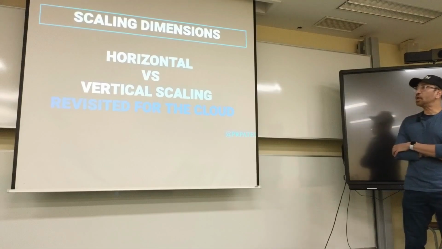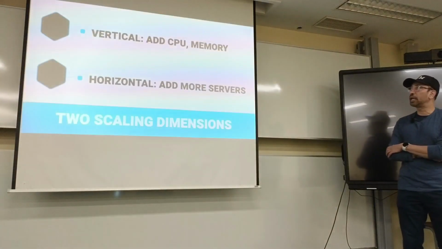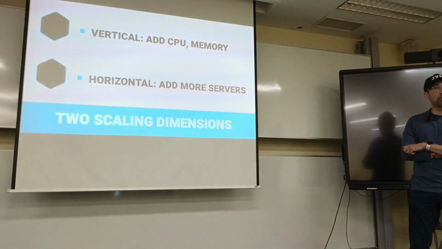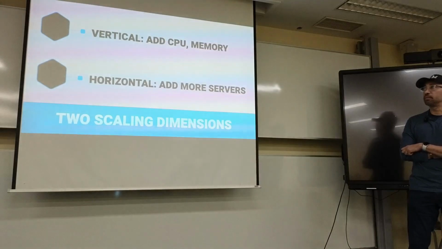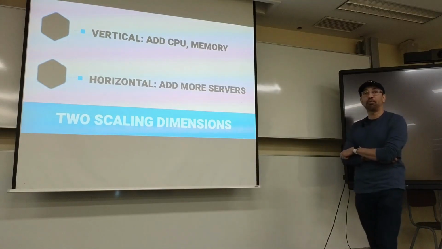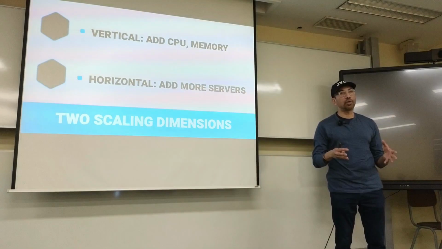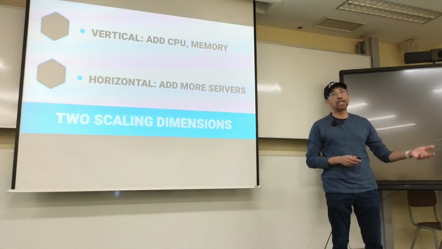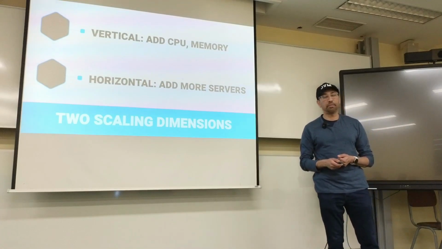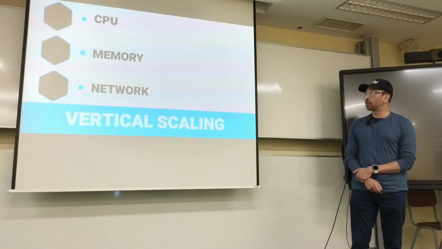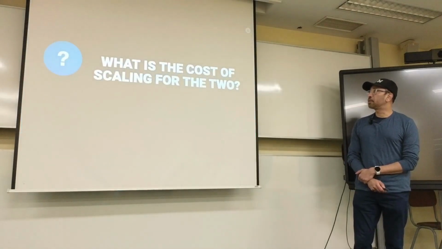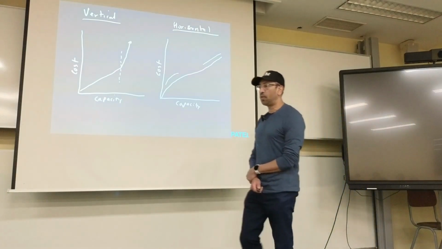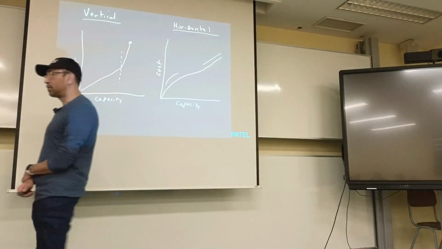Anyways, all right, so horizontal versus vertical scaling for the cloud, right? When we talk about vertical scaling, that's essentially adding CPU and memory to an existing server. Horizontal scaling is when we add more servers. So instead of having one piece of hardware that has 16 cores, we have 4 pieces of virtual hardware that have 4 cores each to get our same 16 cores, right? The horizontal versus vertical scaling, okay? So what's the cost of scaling those two? The reason we moved over to horizontal scaling is in this picture, right?